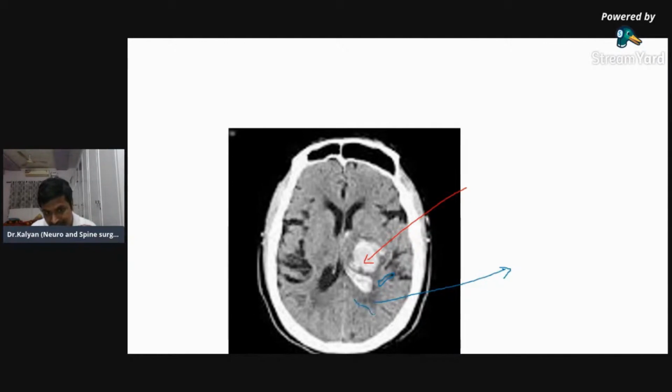If you can zoom in, you can see all these finger-like projections. Yeah. There's a bleed in the basal ganglia. This is the basal ganglia. This is the bleed in the ventricle. This is actually an intracerebral bleed which has ruptured into the ventricle, forming an intraventricular hemorrhage.